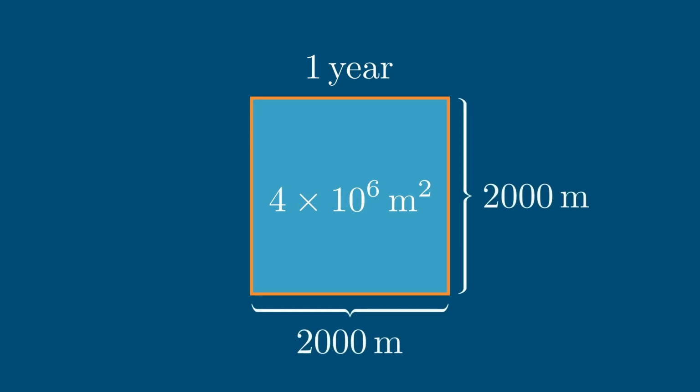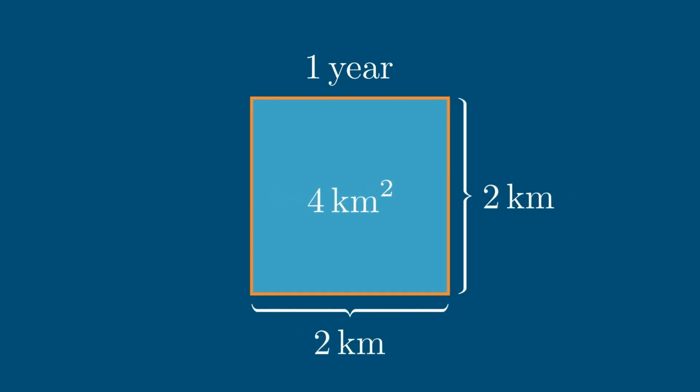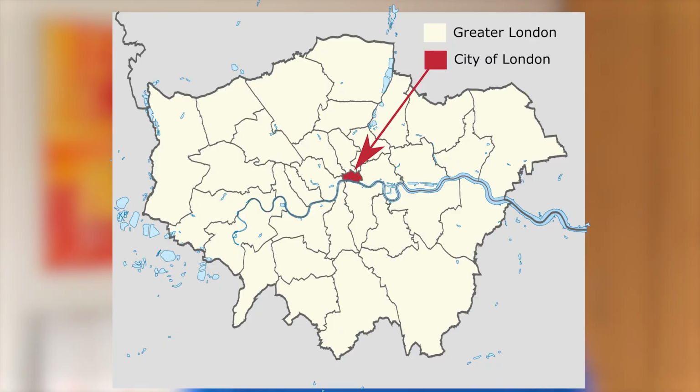And if we now turn everything into kilometers, then we get a 2 kilometer by 2 kilometer square, which is just a 4 square kilometer area. What sounded like a big area initially is actually not that much bigger than the official city of London, which is where most of the banks are.